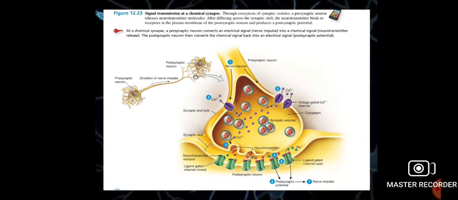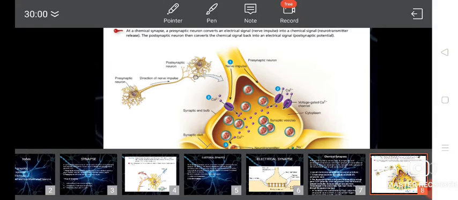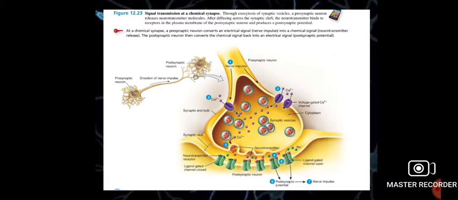ball-like structures, and these are synthesized by the cell body of the neuron. These synaptic vesicles move towards the axon terminal, and as the concentration of calcium ion is maximum in extracellular fluid and lower in intracellular fluid, these calcium ion channels open due to the nerve impulse, and calcium ions flow from extracellular fluid to intracellular fluid.